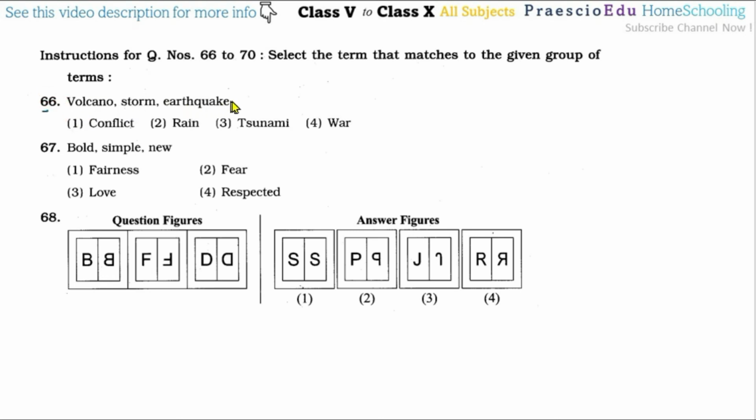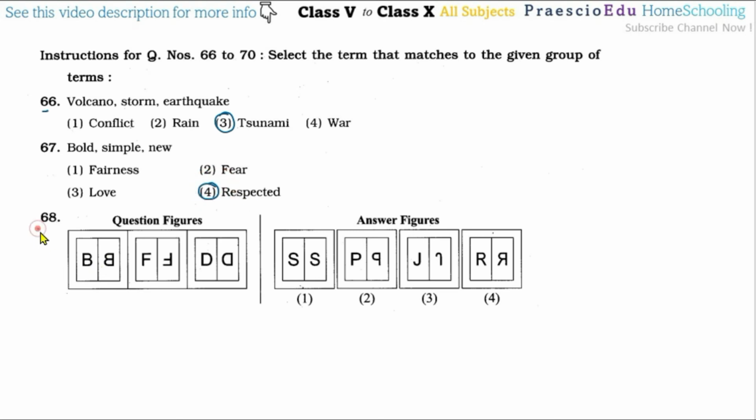So, these are the natural calamities. In this one, option number 3, tsunami, is also a natural calamity. Then question number 67: bold, simple and new. These are the adjective words. For this one, respected is also an adjective, which means option number 4 is the correct one.